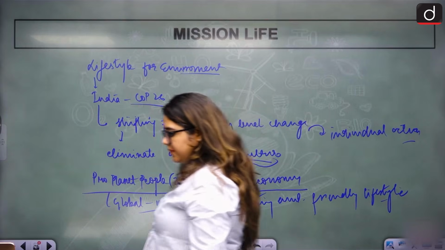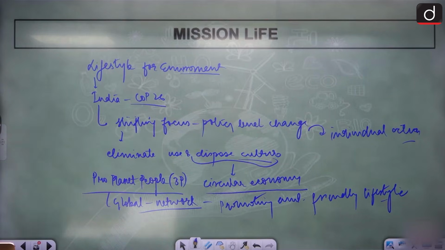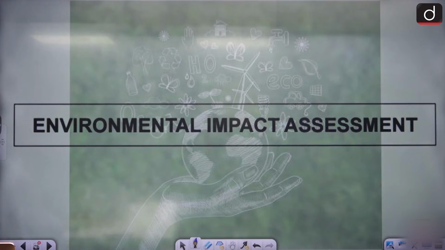Is that clear? Saving energy at home, reducing single-use plastic, adopting sustainable food systems, all these things are to be implemented. Clear? This was our topic of environmental institutions, climate financing. Is that clear? All right.